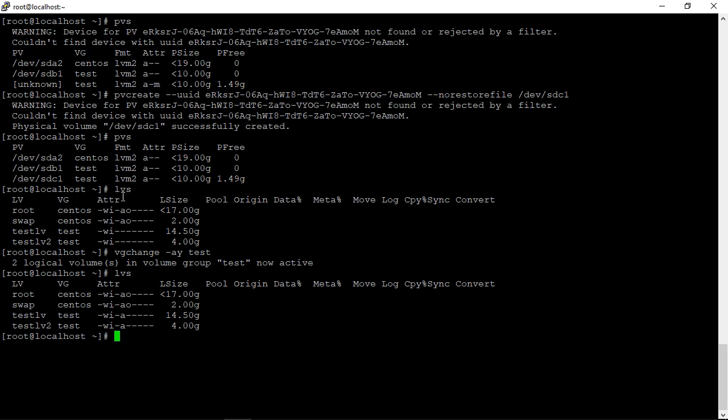If you see the difference, if you type lvs, earlier there was no 'a'. Now it is 'a', which means it is active. Earlier it was not active. Now I can mount it. Mount /dev/mapper/test-lv. It is available.